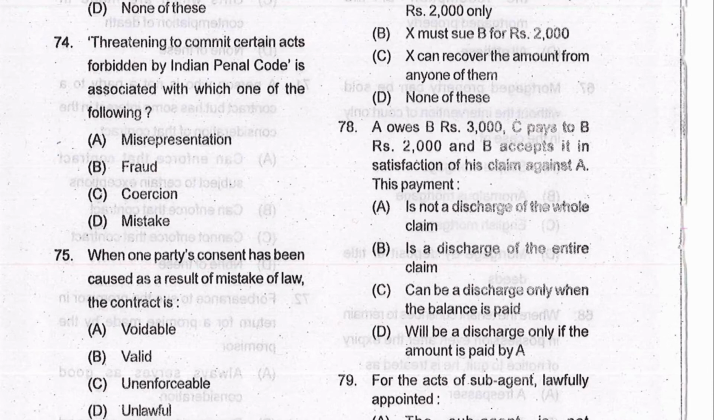Next, 74. Threatening to commit certain acts forbidden by IPC is associated with which one of the following? Coercion. Section 15 provides for the same. Misrepresentation, Section 18. Fraud, Section 17. Mistake, Section 20.